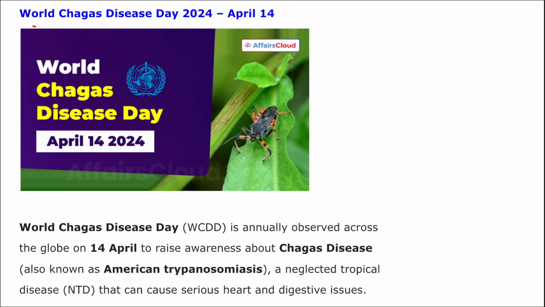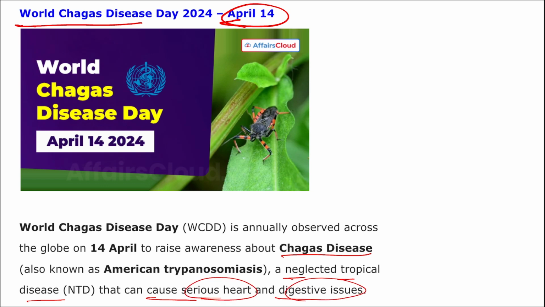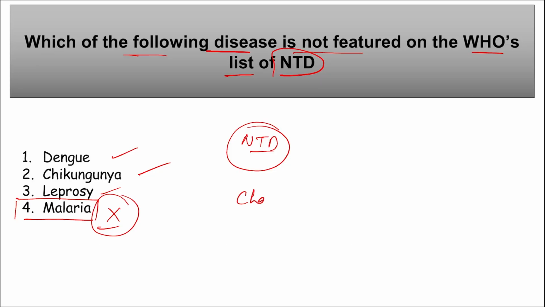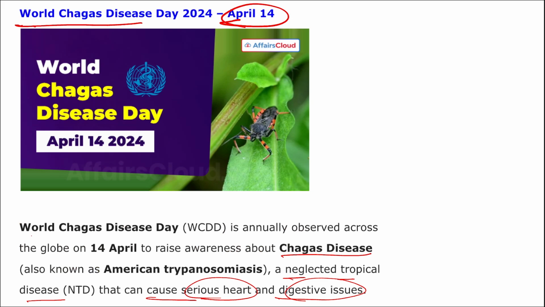If we talk about World Chagas Disease Day, observed on 14th of April, here remember, Chagas disease is a neglected tropical disease that can cause serious heart and digestive issues. So here we can also add that Chagas disease is also on the list of neglected tropical diseases. Here you can see World Chagas Disease Day is observed on 14th of April to raise awareness about Chagas disease, a neglected tropical disease that can cause serious heart and digestive issues.